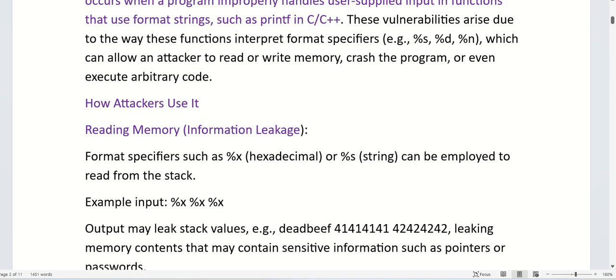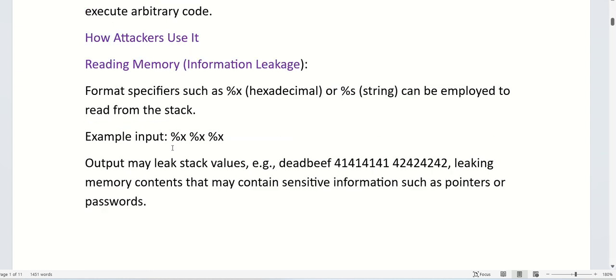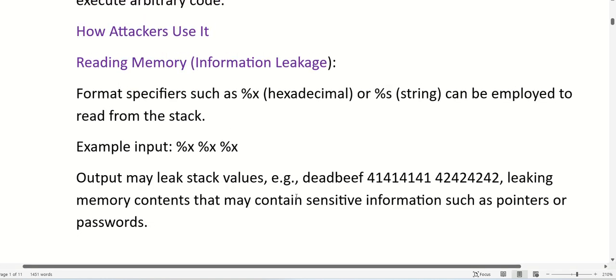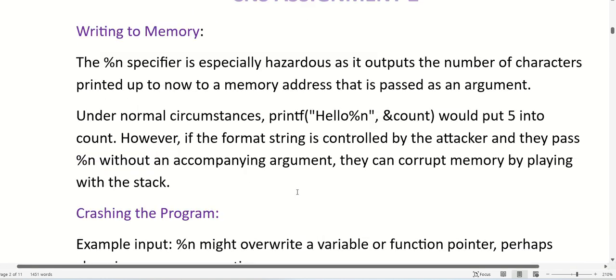Reading the memory is nothing but information leakage. Format specifiers such as %x, which is hexadecimal, or %s for strings, can be employed to read from the stack. An example input is %x. The output may leak stack values like deadbeef, leaking memory contents that may contain sensitive information such as pointers or passwords.